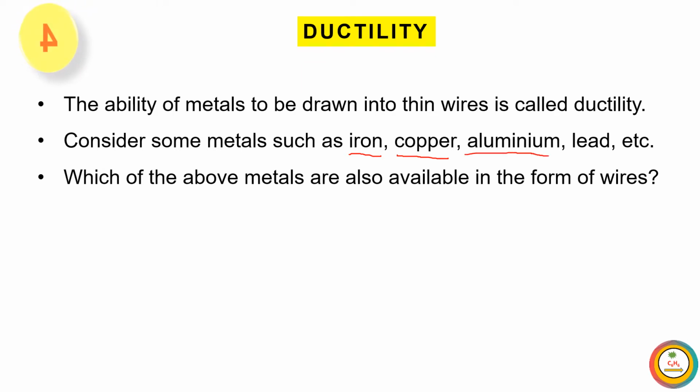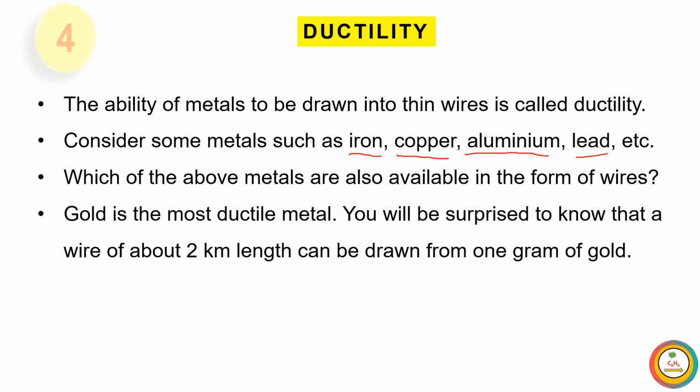Aluminium wires are used where current is passing. When high voltage current is converted to low voltage current from the pole to our home meter, we use the wire of aluminium. Lead wires are not available. So in lead, the ductility property is negligible or very low.